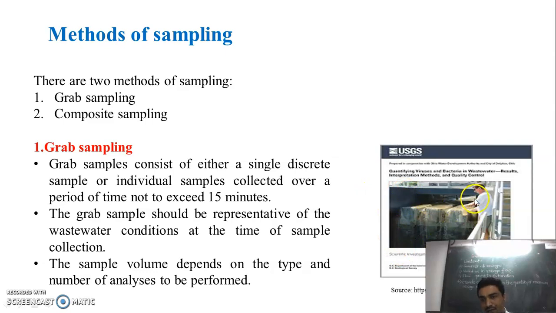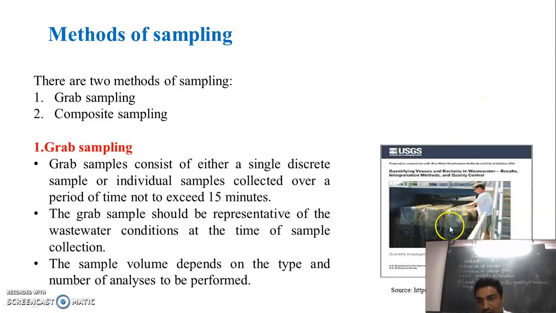See here in this picture, there is one person who has collected a sample. So whenever we collect the sample at any time, at any place, that type of sampling is called grab sampling. See, this grab sample is representative of the wastewater condition at the time of sample collection.